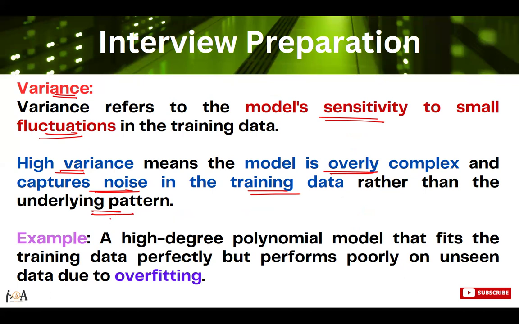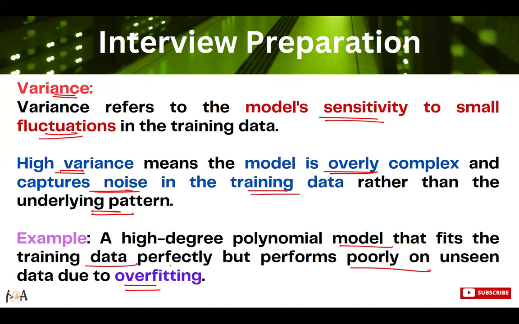What will happen in that case? It will show great accuracy on the training data, but whenever new data comes, it will respond poorly. That is the overfitting condition. For example, a high degree polynomial model fits the training data perfectly but performs poorly on unseen data due to overfitting. That is because of variance.